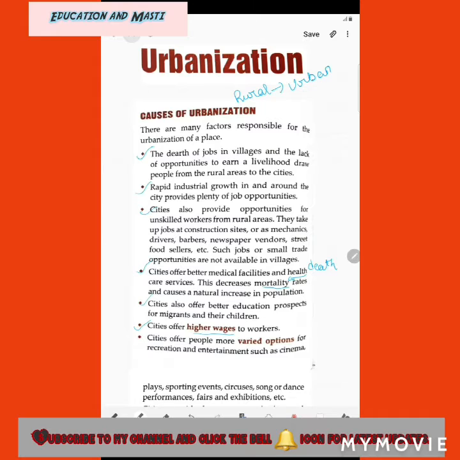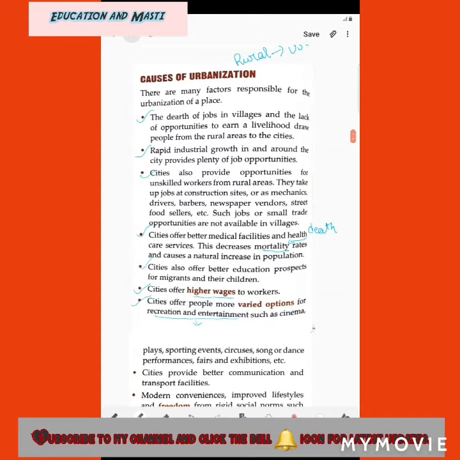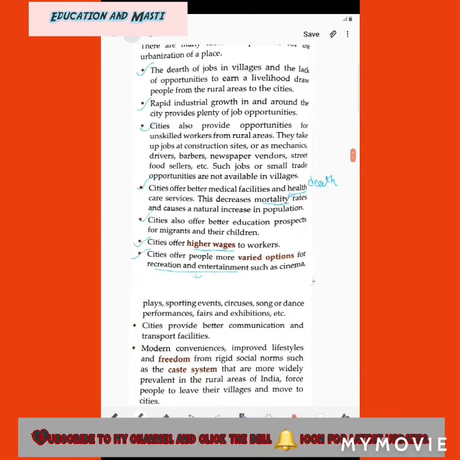Then cities offer people more varied options for recreation and entertainment, like television, which is in everybody's house, and circuses. Also cinema and plays, sporting events, circuses, song or dance performances, fairs and exhibitions, etc. are present in cities only. In villages you will not find exhibitions and all. So these recreation and entertainment services are present in cities and towns.